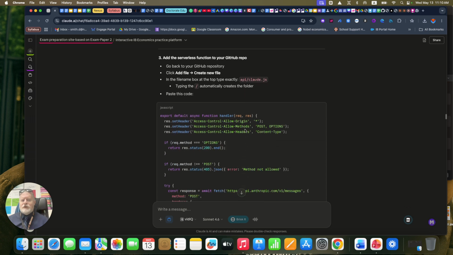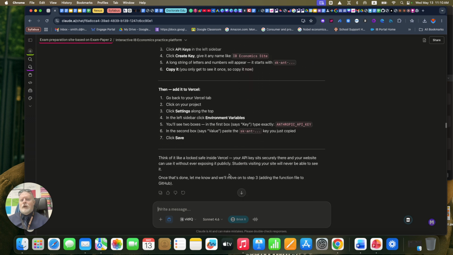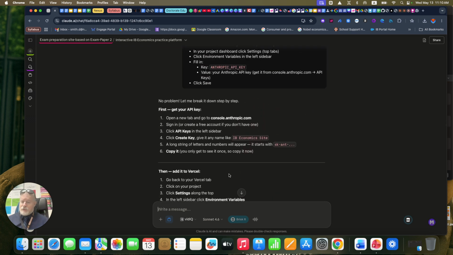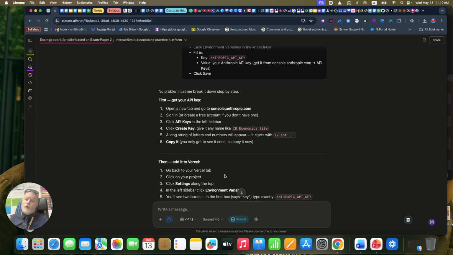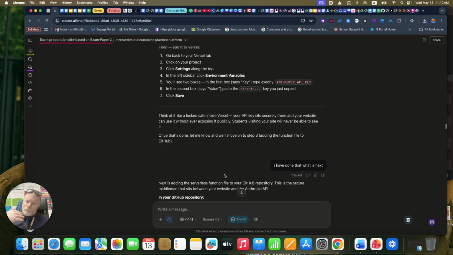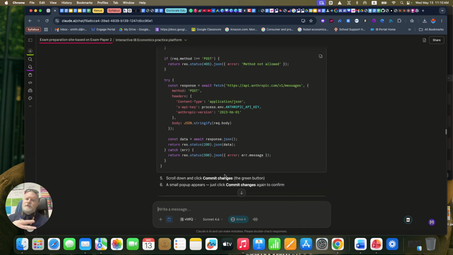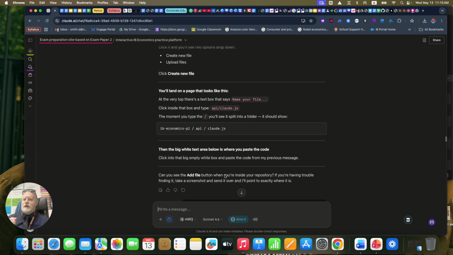We went in and we fixed it with an API key. All right, it gave me the information there. How do I get an API key? That was something I wasn't aware of, so it told me how to create an API key. So this is all me within the Claude environment, trying to create this app, having issues, but then Claude is telling me how to fix each issue as it comes up.